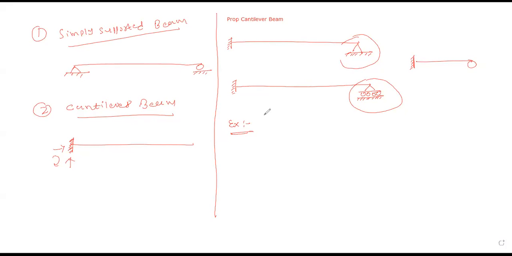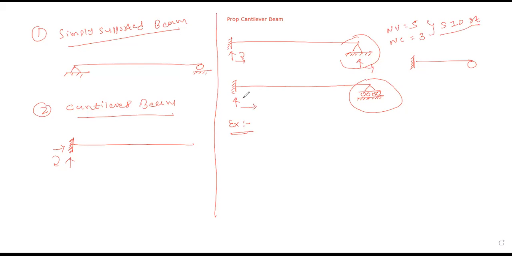Now let me know, what is the number of unknowns for a fixed support? Three. Yes or no? For a hinge, two. So the number of unknowns is 5, and the number of conditions is 3. So can I say it is a statically indeterminate structure? It is a statically indeterminate structure.